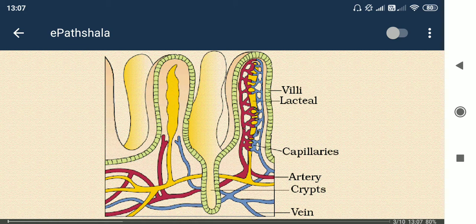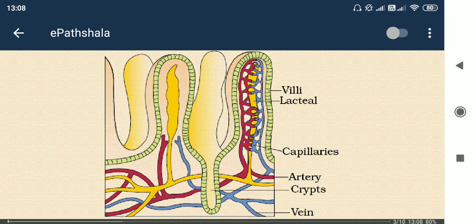After that, the artery is very simple. Then the crypts of Lieberkühn. The scientist Lieberkühn observed this structure, that's why it is known as the crypts of Lieberkühn. The crypts of Lieberkühn are the embedded part of the villi, some form of projections towards the inside of the mucosa and submucosa layer.